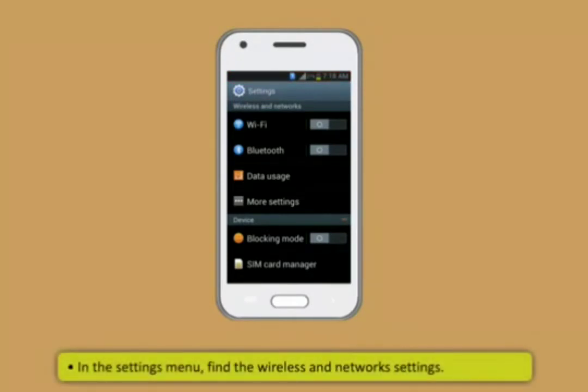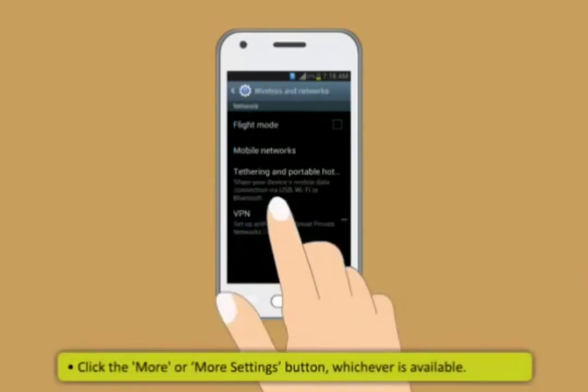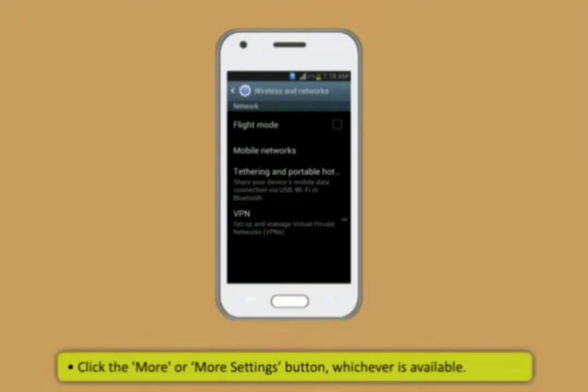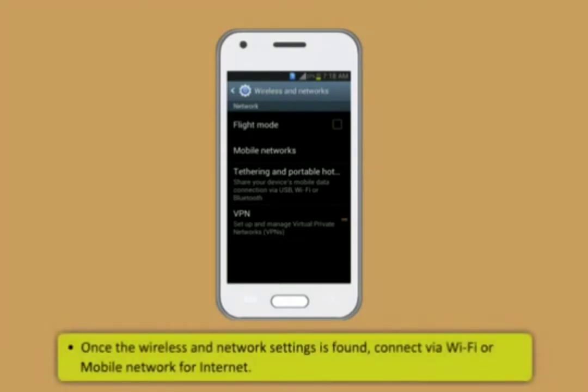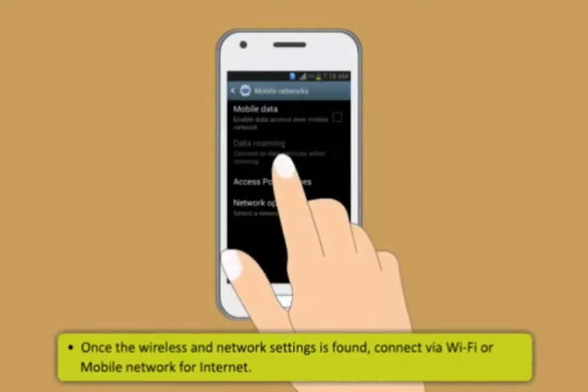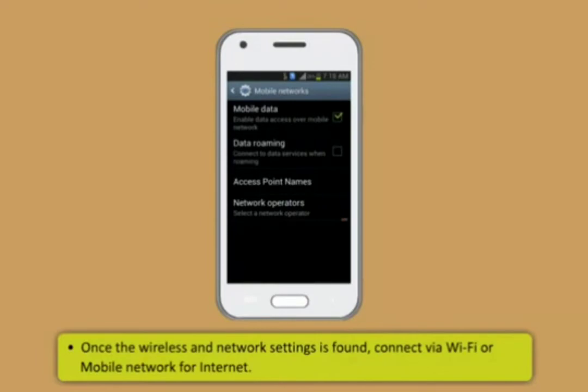In the settings menu, you need to find the wireless and networks settings. On most devices, click the More or More Settings button, whichever is available. Once you have found the wireless and network settings, you can connect via Wi-Fi or mobile network for internet.